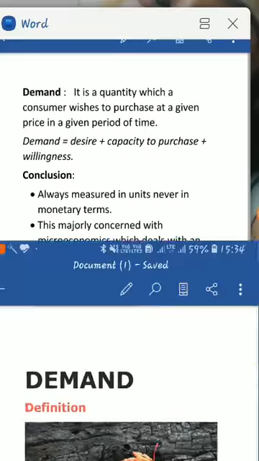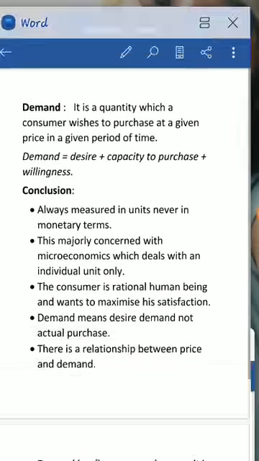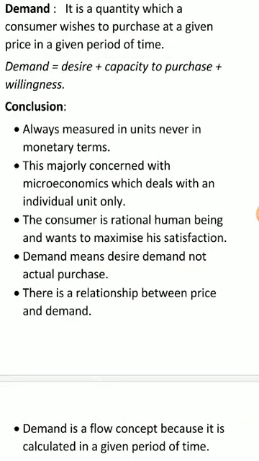So, what is demand? Here we are going with the definition part first. It is the quantity which a consumer wishes to purchase at a given price in a given period of time. Now, below it is written: demand is equal to desire plus capacity to purchase plus willingness. What do all these three terms mean?